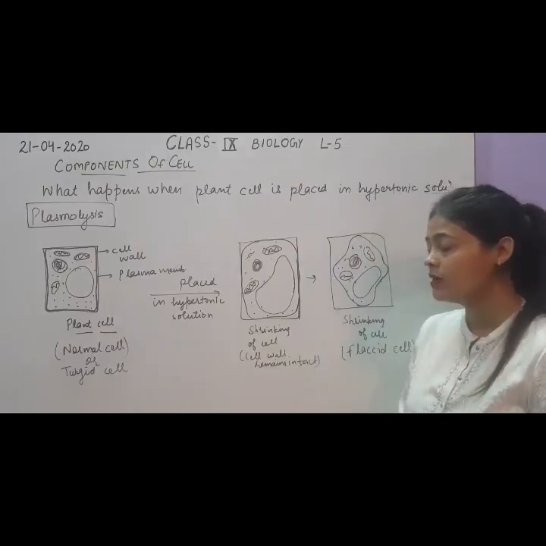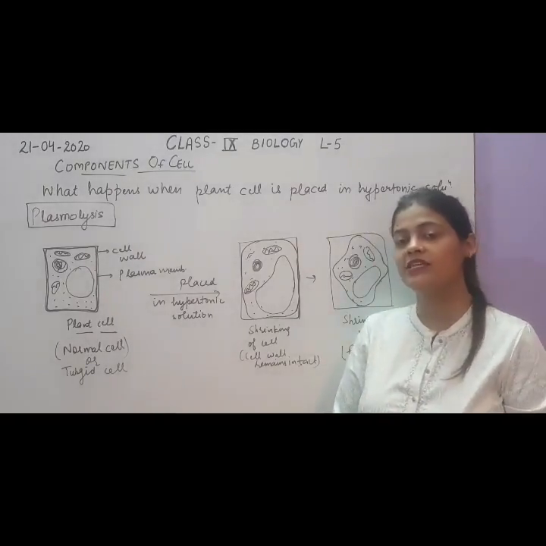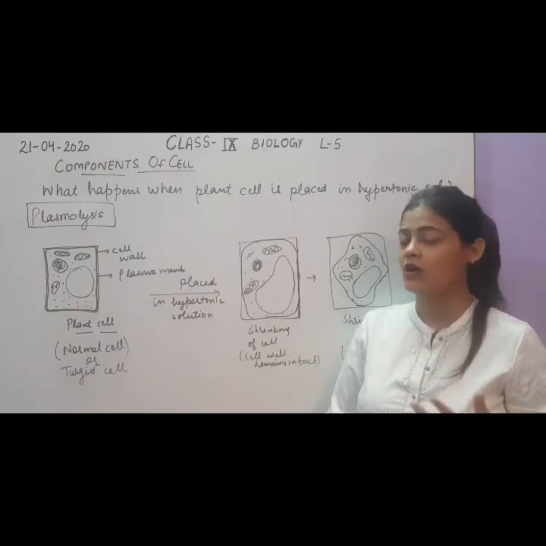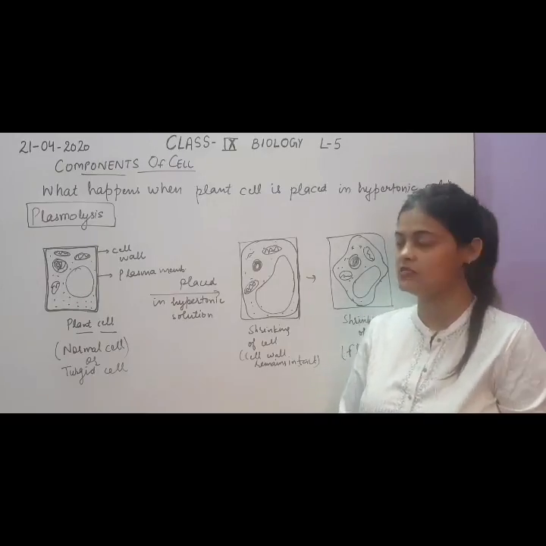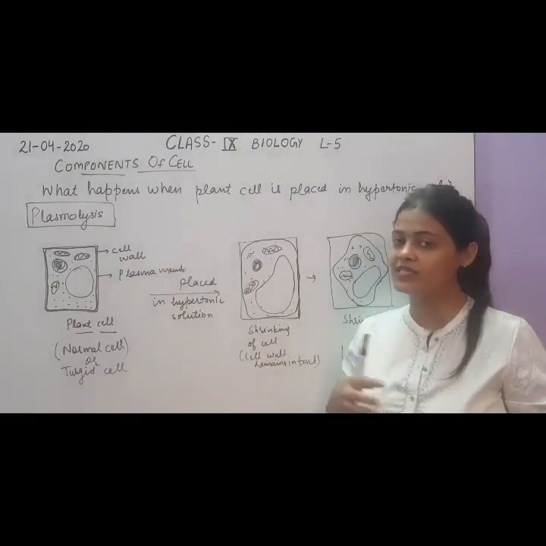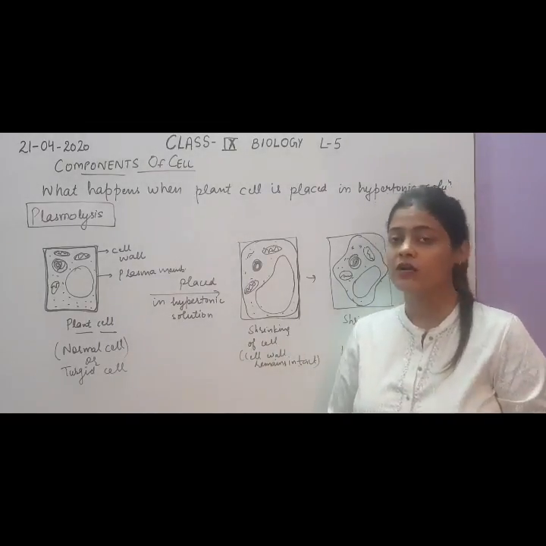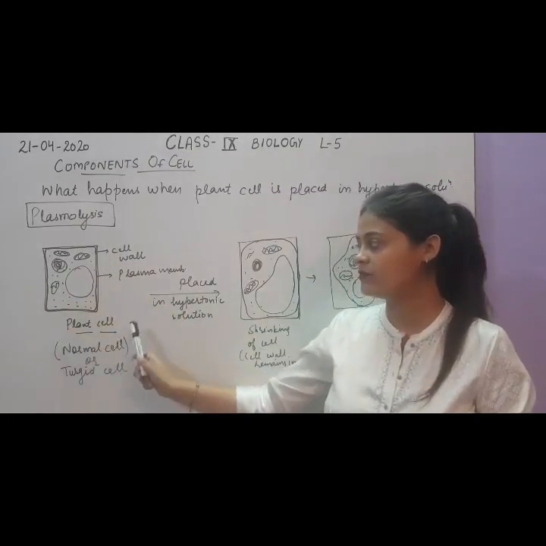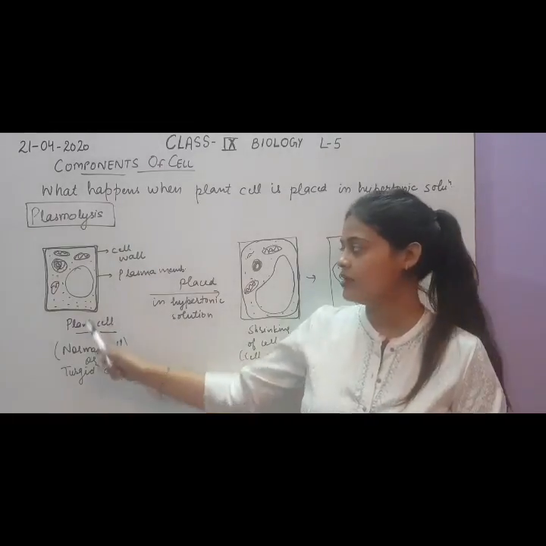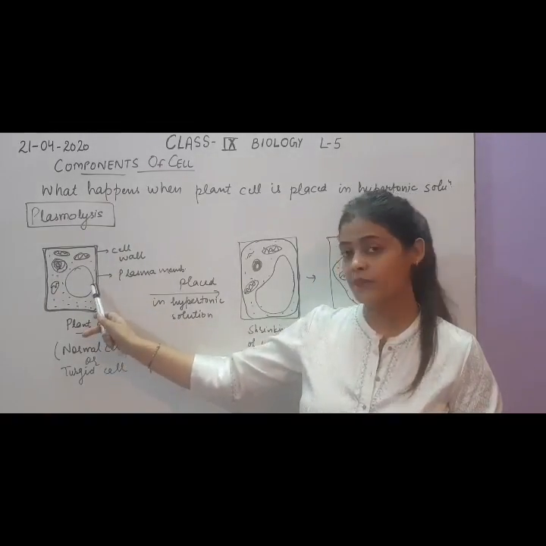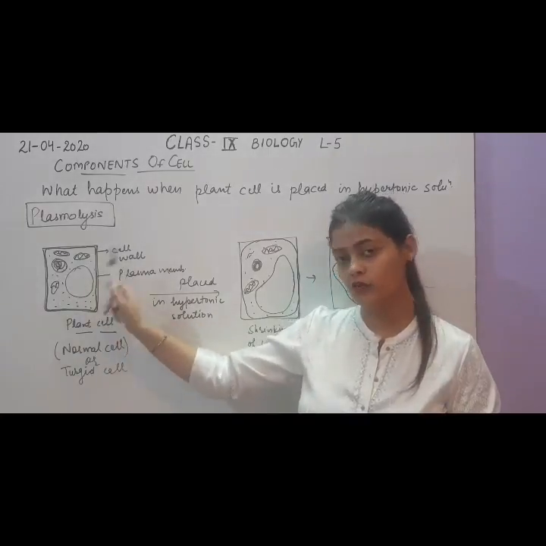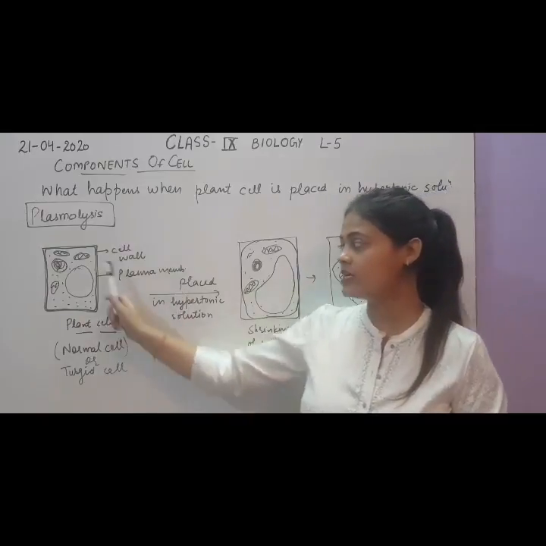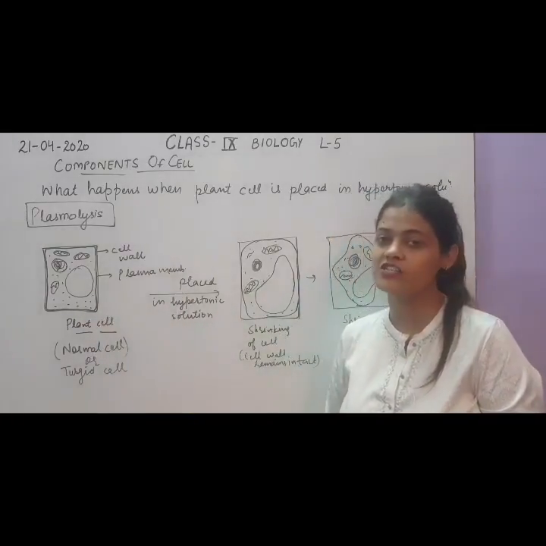A plant cell, normally when the cell is placed in hypertonic solution, the water will start moving out of the cell because of exosmosis. Similarly, when the plant cell will be placed in the hypertonic solution, it will be undergoing exosmosis. But you know that if we have shown here a normal plant cell where there is a cell wall and the cell membrane or plasma membrane at the inner to the cell wall, and all other are the components of the plant cell. In this condition, the cell is considered to be a turgid cell.